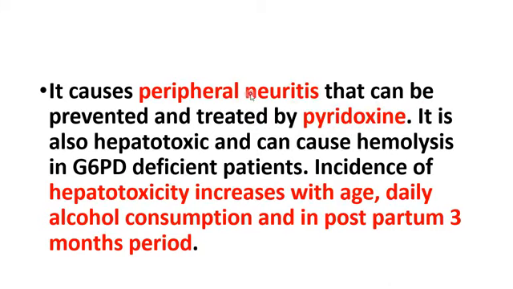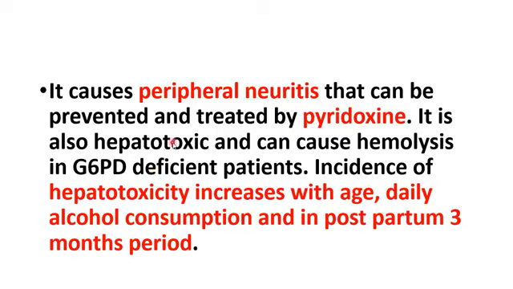And the reason for this: isoniazid inhibits the enzyme called pyridoxine kinase. That is the key enzyme for converting the pyridoxine to pyridoxal phosphate. The pyridoxal phosphate is your active metabolite and is needed for myelin synthesis. But if isoniazid inhibits this enzyme, then the pyridoxal phosphate will not be formed, and it causes pyridoxine deficiency and leads to peripheral neuritis. So you should give prophylaxis as pyridoxine to prevent neurotoxicity. And it is also hepatotoxic.